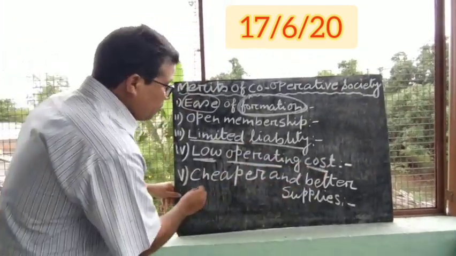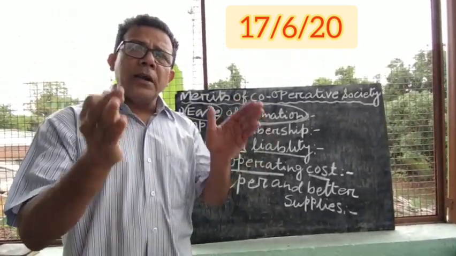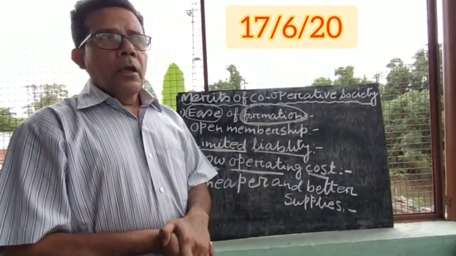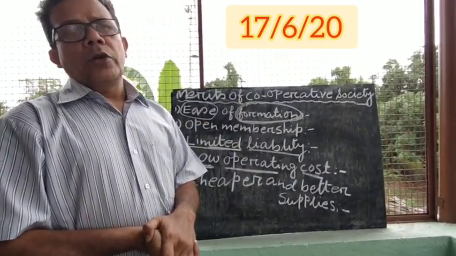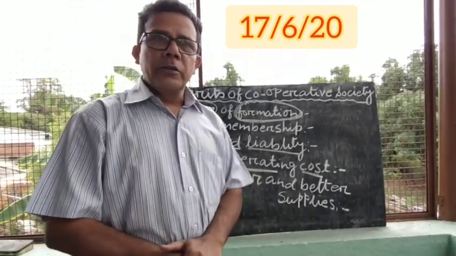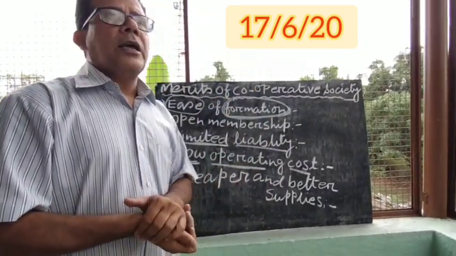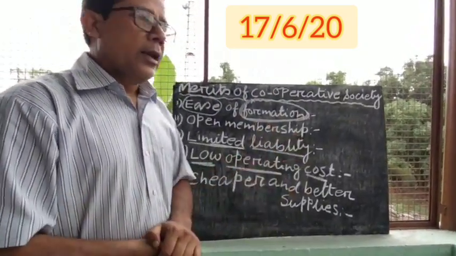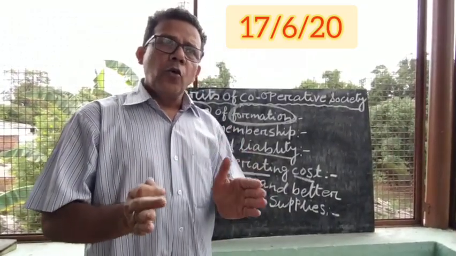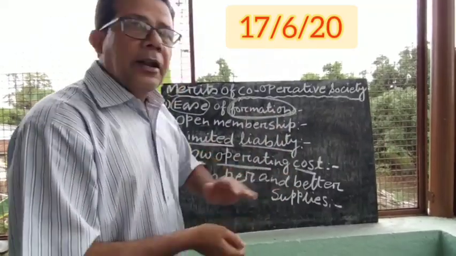Last point, cheaper and better supply. Now what do you mean by cheaper and better supply? I just want to give a practical example. If you go to a roadside hotel and you want to have chicken and rice, and the same thing if you go to a good hotel in your own city and there also you want to have chicken and rice, what have you noticed? In both cases you are having chicken and rice.